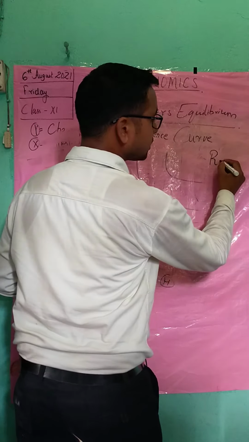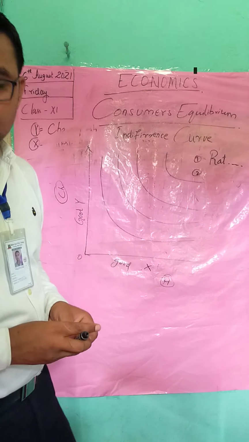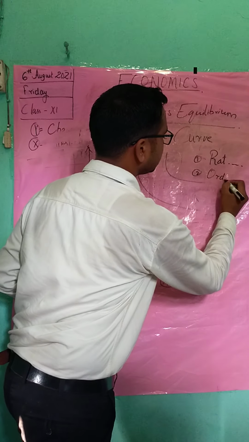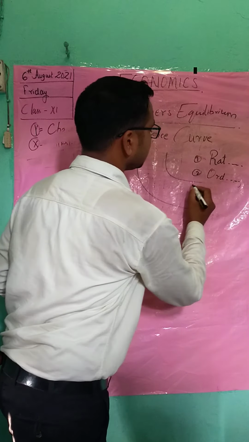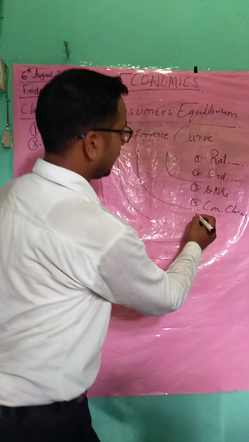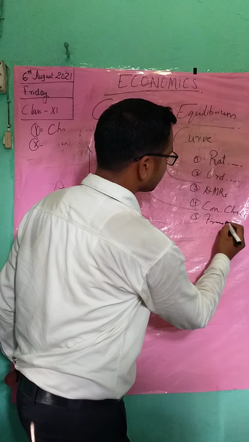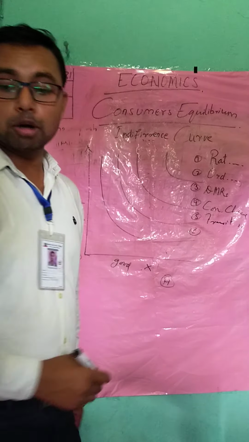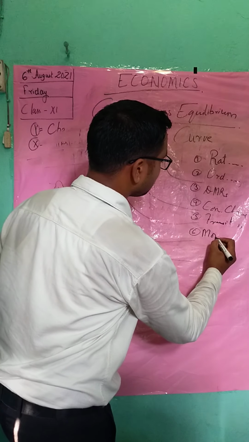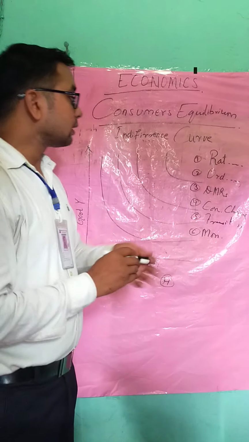Rationality, please note it down, students. Number two is ordinality, O-R-D and so on. Number three is diminishing marginal rate of substitution, DMRS. Number four is consistency of choice. Number five is transitivity of choice. Number six is monotonic preferences.